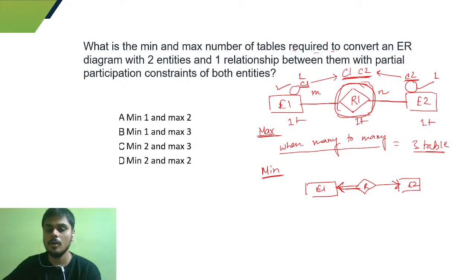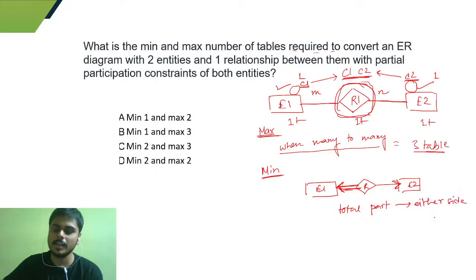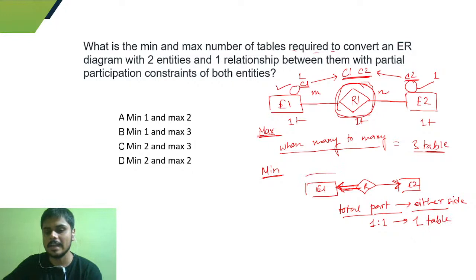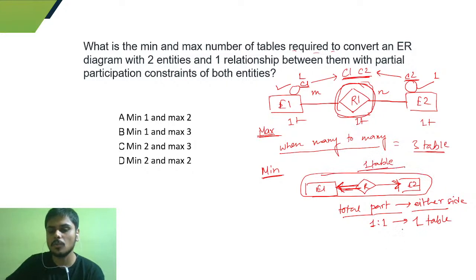So we'll be having a minimum side on either side of the relation. If we have a total participation, then this 1-to-1 cardinality ratio always generates one table. So this entire thing can be brought down into one table, if we have at least one side with total participation.